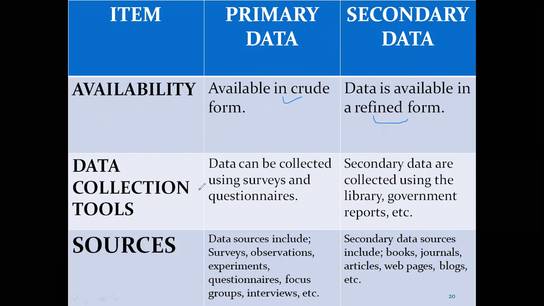So, data collection tools. Data can be collected using surveys, questionnaires, interviews, or direct investigation like that. Whereas secondary data is collected using the library, government reports, websites, podcasts, blogs, or magazines like that. And sources: data sources include surveys, observations, experiments, questionnaires, focus group interviews like that. Those are the primary data sources, whereas secondary data sources include books, journals, articles, web pages, blogs, etc.